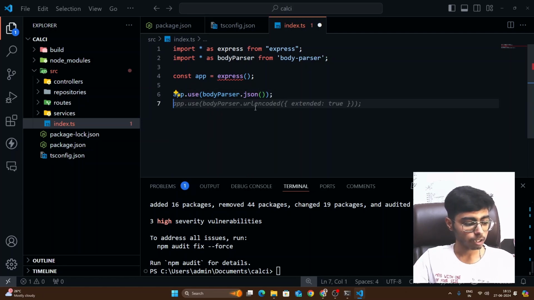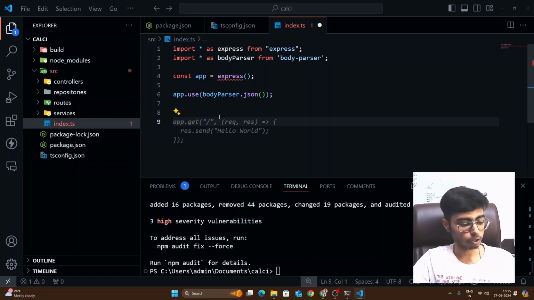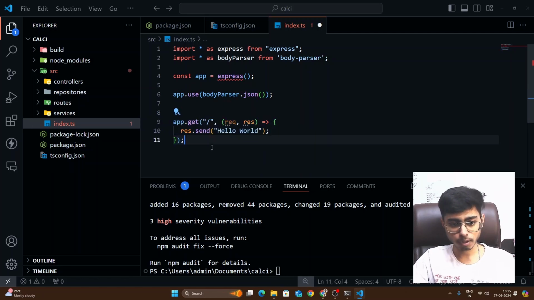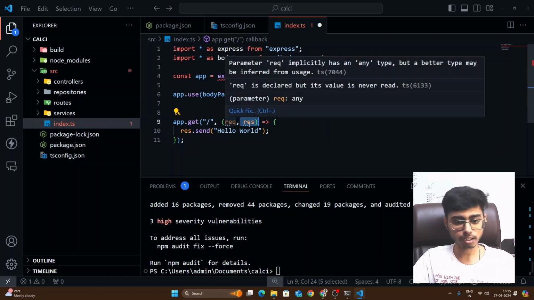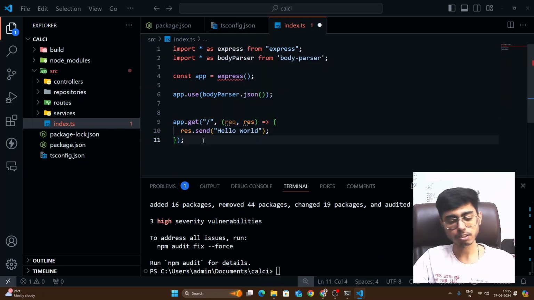Then after that, I have to listen to a port. So my server will be running on a port, right? But before that, I'll just create a route. So you can see app.get. That means whenever I hit my server endpoint on the root level, I should get a response of hello world. So it takes a request and returns a response like this. REQ means request, RES means response, and it returns res.send hello world. Send means return the response back, right?